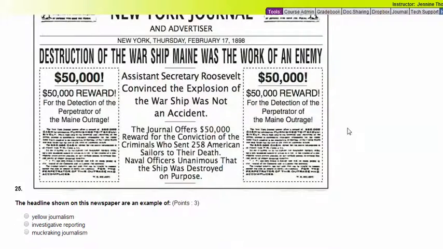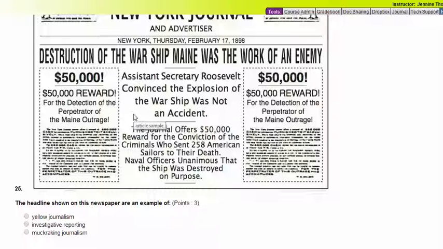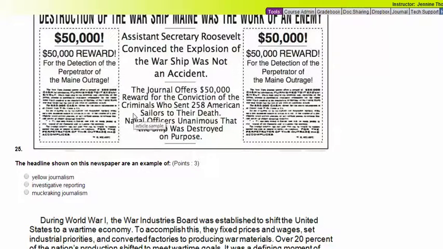We're going to be starting the Unit 2 Modified Test Recording where we left off with question number 25. Question 25 says the headlines shown on this newspaper are examples of what? Yellow journalism, investigative reporting, or muckraking journalism. To do this question, you need to look at the image above that says New York Journal and Advertiser and read the headlines to see which one fits. Is it yellow journalism, investigative reporting, or muckraking journalism?